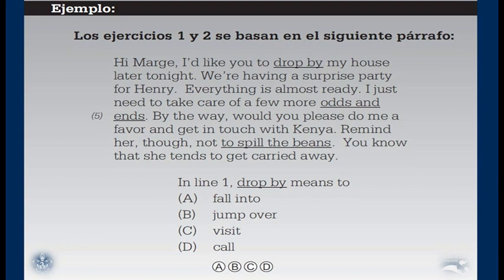And also, "I'd like you to drop by my house later tonight" is very formal language. So the kind of language that you see in this text is both formal and informal. It doesn't look like a letter, it doesn't look like an email, it's not a text message anyway. So this text is completely artificial.